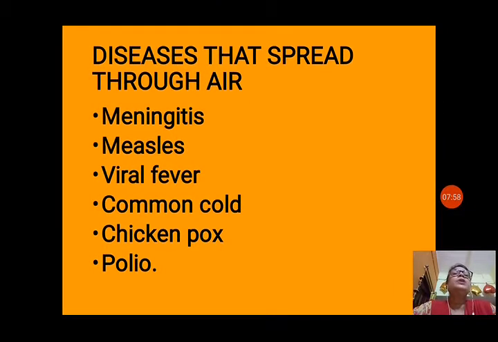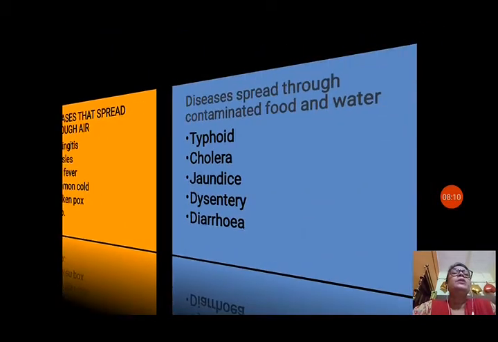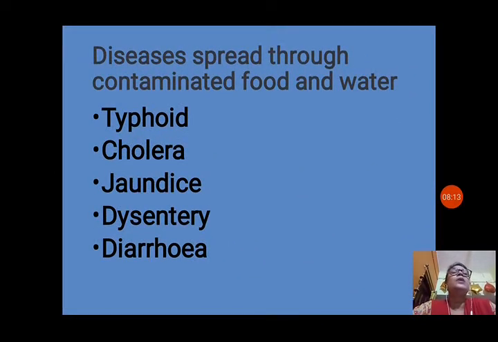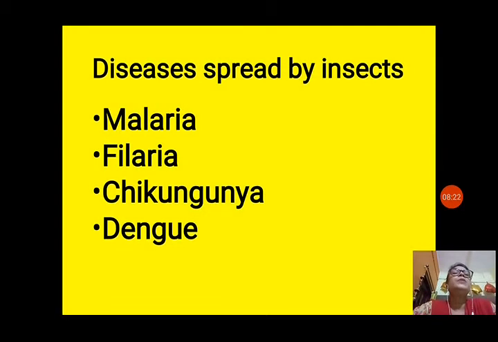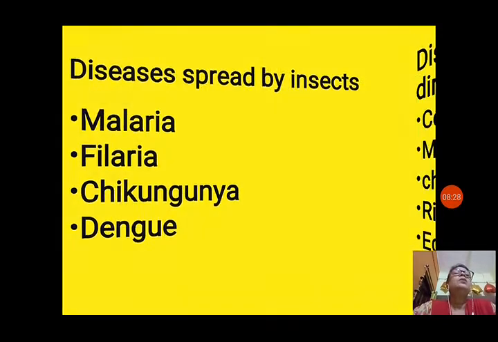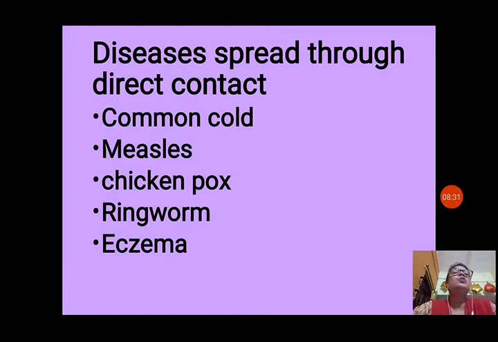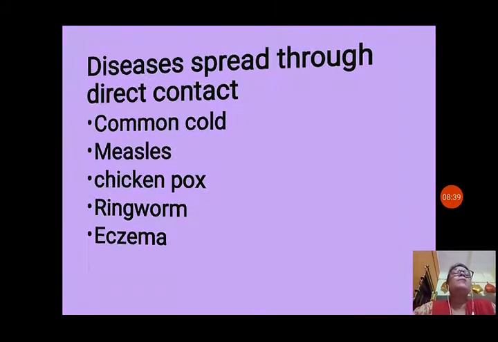Now, some examples I have given for you so that you can learn. Diseases that spread through air: meningitis, measles, viral fever, common cold, chicken pox, polio. Next, diseases spread through contaminated food and water: typhoid, cholera, jaundice, dysentery, diarrhea. Next, diseases spread by insects: malaria, filaria, chikungunya, dengue. And after that, diseases spread through direct contact, when you come in contact with any person: measles, common cold, chicken pox, ringworm, eczema.